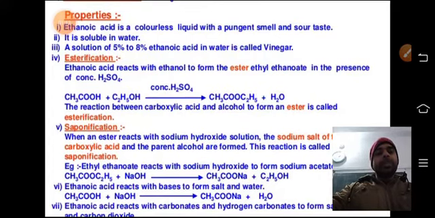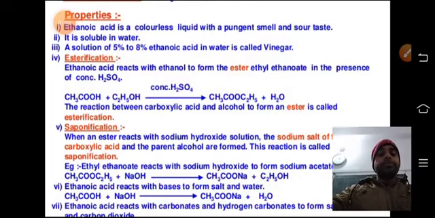It is soluble in water. When you take some amount of ethanoic acid and add some amount of water to it, you will see the complete solubility of acetic acid or ethanoic acid in water. Why am I calling it acetic acid? Because its common name is also acetic acid.